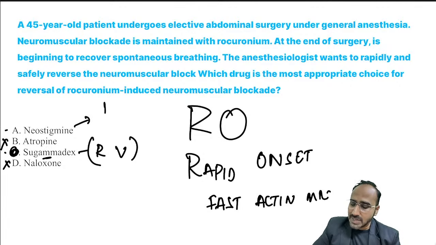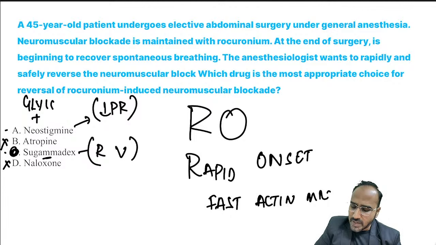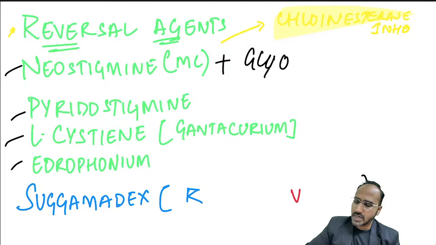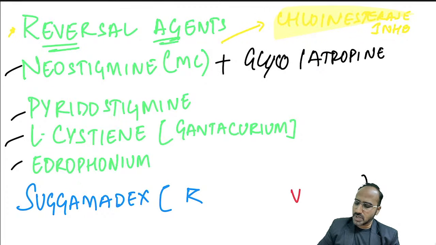But if you give neostigmine, there is a risk of bradycardia. So what we are doing nowadays is, with neostigmine, you add either glycopyrrolate or atropine and give it to the patient. So remember the answer here is sugammadex. Among reversal agents, I have already told you neostigmine, pyridostigmine, edrophonium. Never give neostigmine plain. Most commonly we give neostigmine with either glyco or atropine. And I told you sugammadex is used for rocuronium and vecuronium. Right. Next.